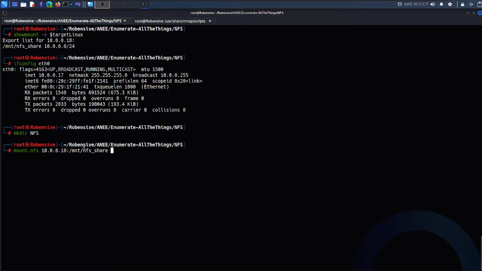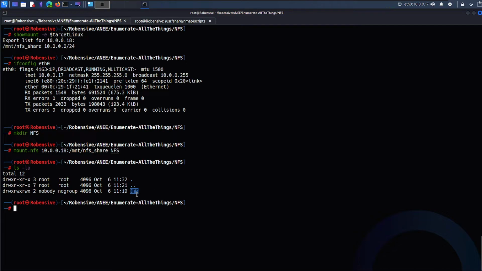I want this specific directory to be linked with my local directory, and the local directory is nfs, which I just created, right? So if I hit enter, it should be good. If I type ls -la, it will be with the nobody group. Usually it is based on the configuration at the remote location. But yes, this NFS has been successfully mounted.